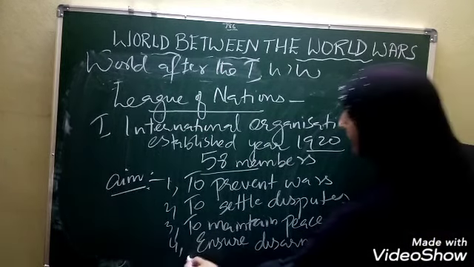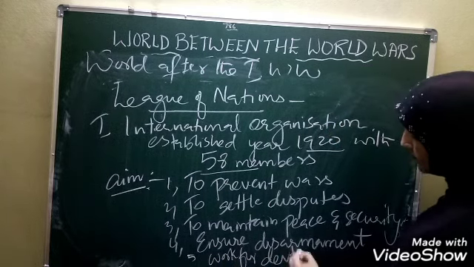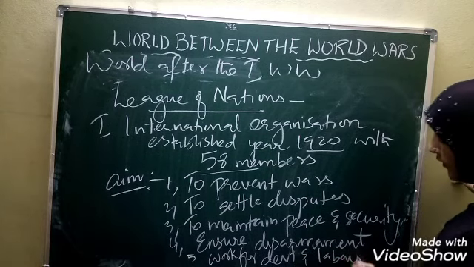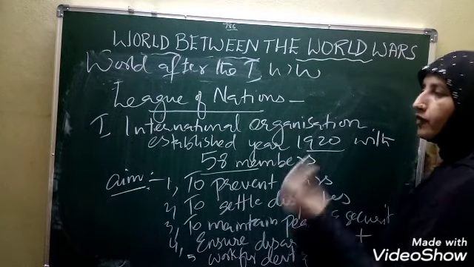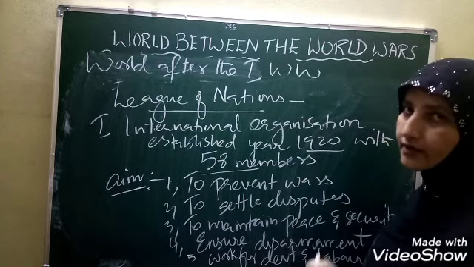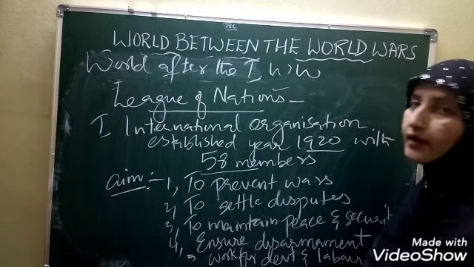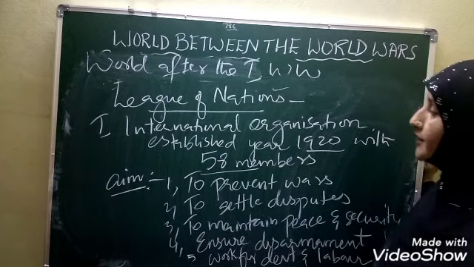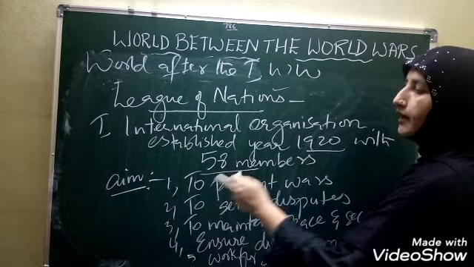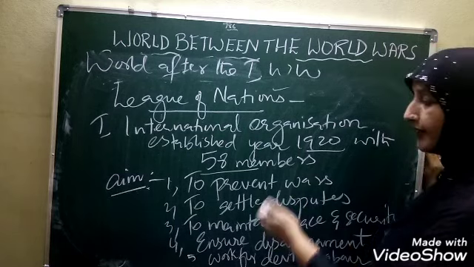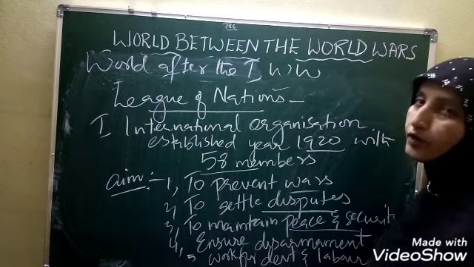Work for development, and work for the development of labor also. So these were the aims of the League of Nations. Is it clear, children? This is a very important topic from the examination point of view, children. League of Nations was the first international organization established in the year 1920 with 58 member countries. The aim of the League of Nations: to prevent wars, second, to settle disputes, to maintain peace and security, ensure disarmament and work for development.